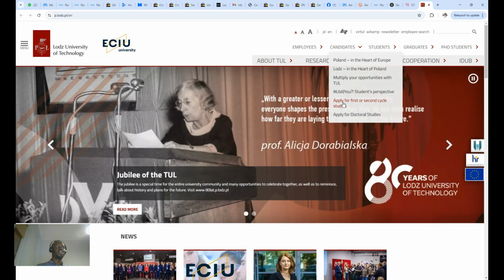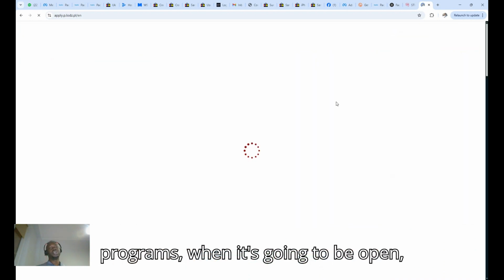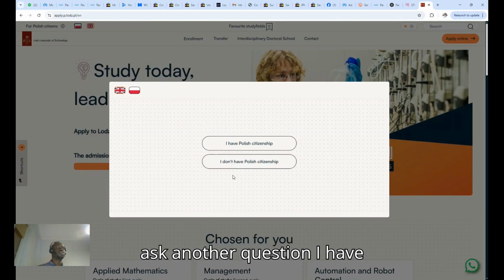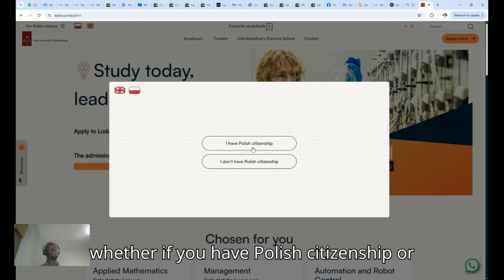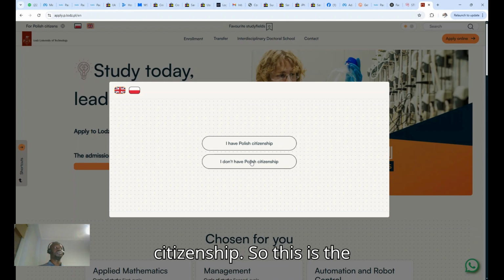So I click here. It's going to give me information about the programs, when it's going to be opened, and every other necessary information. It asks whether you have Polish citizenship or not, right? So I do not have Polish citizenship.